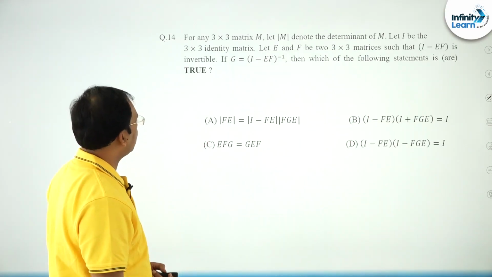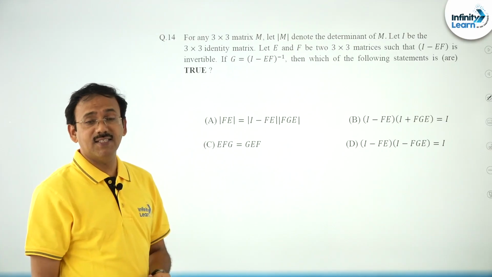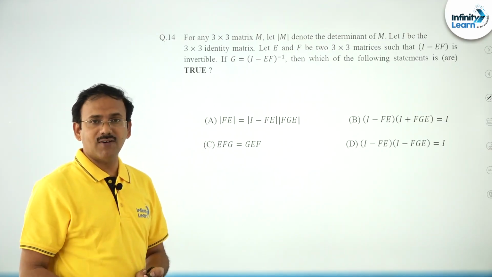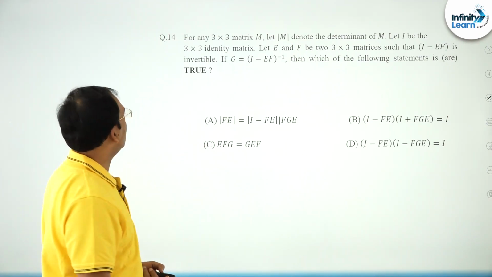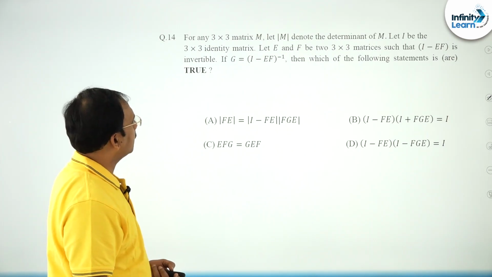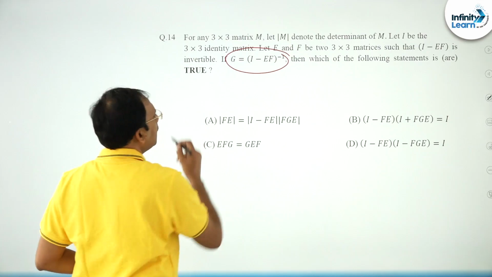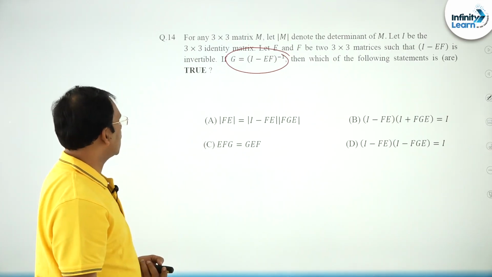The next, friends, you see there is another problem here, matrices again, this is the third question. In fact, a paragraph question with 2 questions from matrices and 1 multi-correct answer type question here. You see a 3 by 3 matrix M, he has given that G is equal to I minus EF whole inverse. Which of the following statements are true?